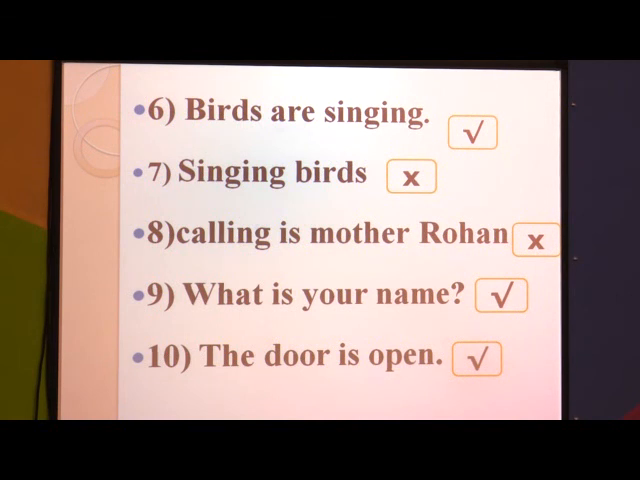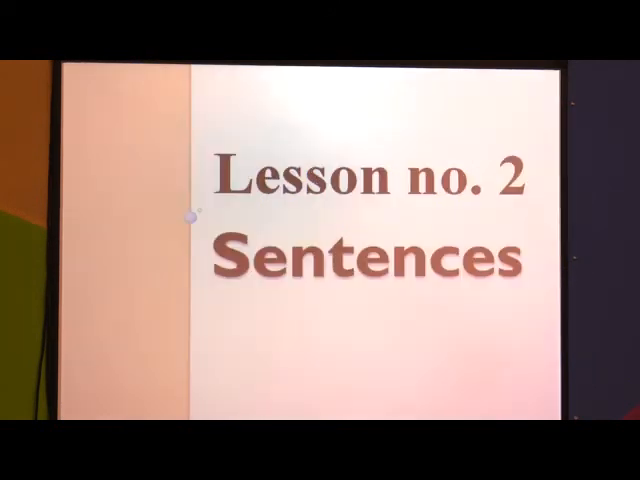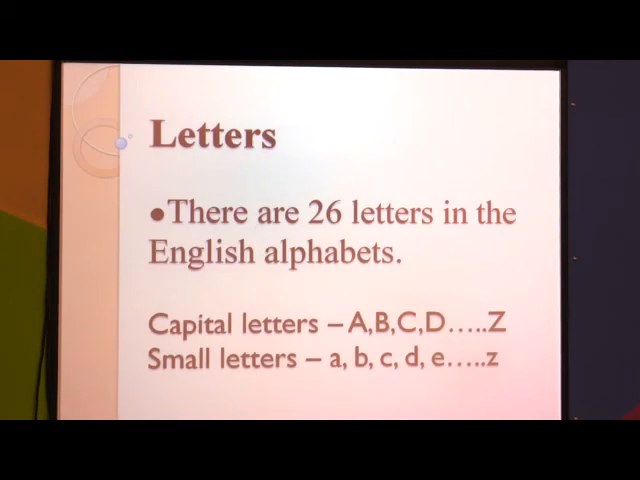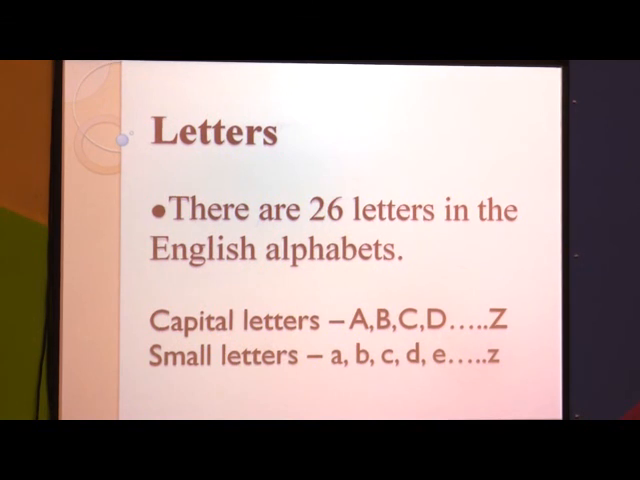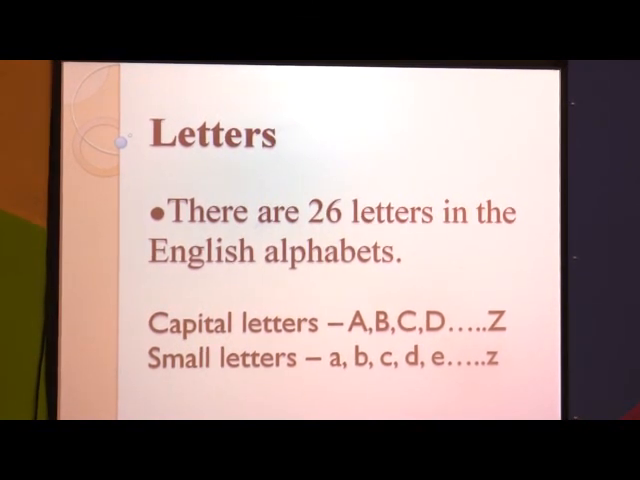These are the 10 sentences we have seen in chapter two, page number 6. The first question we have solved. Once again we have to revise. Lesson number 2, sentences. What have we seen? First we saw the letters. There are 26 letters in the English alphabet. These letters are capital letters as well as small letters.